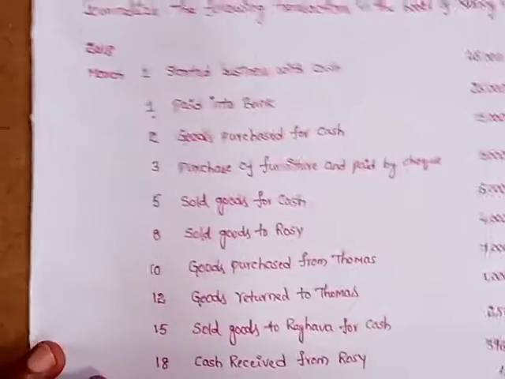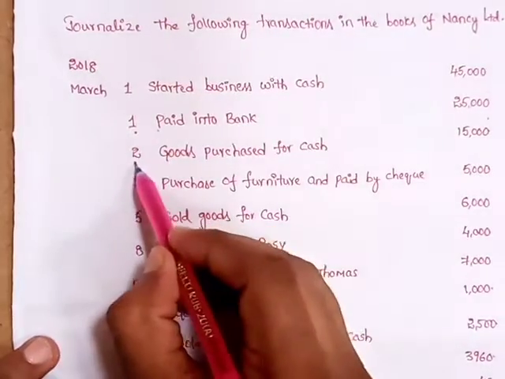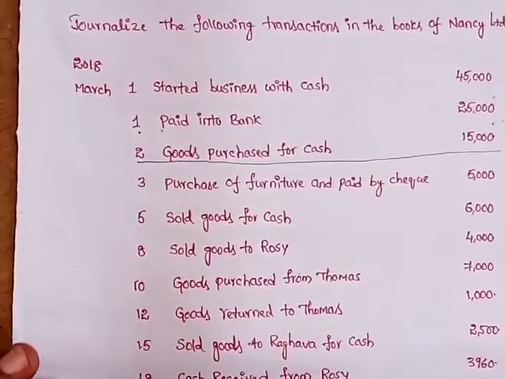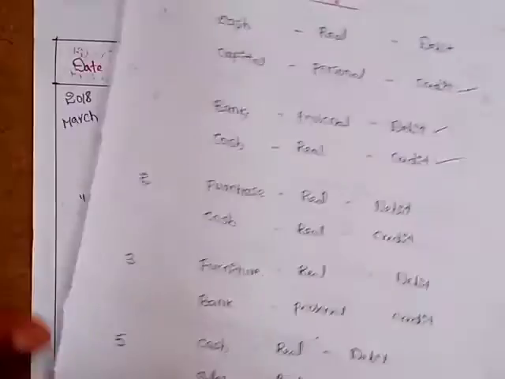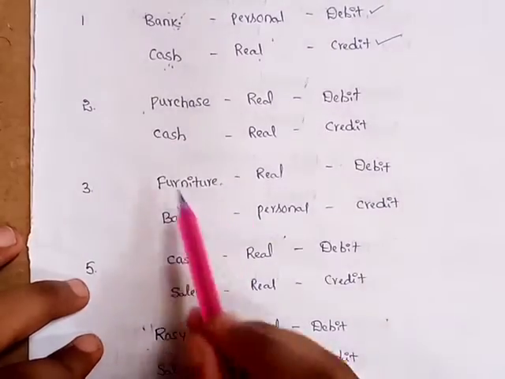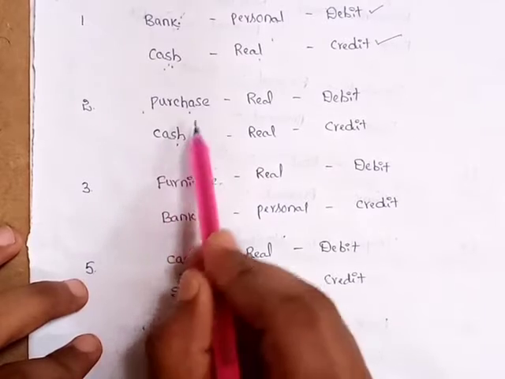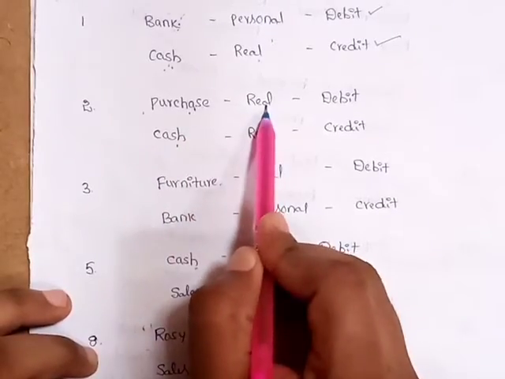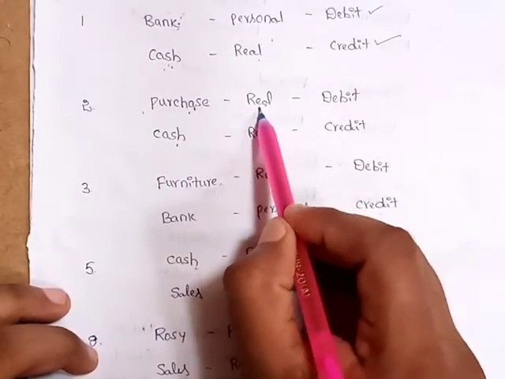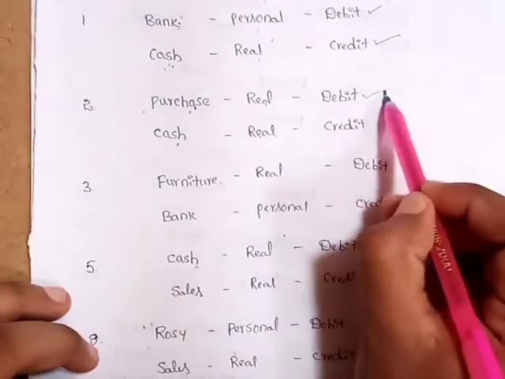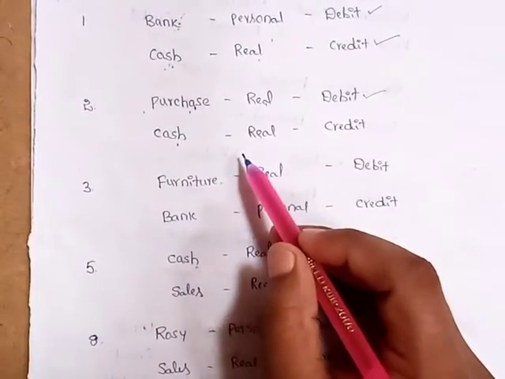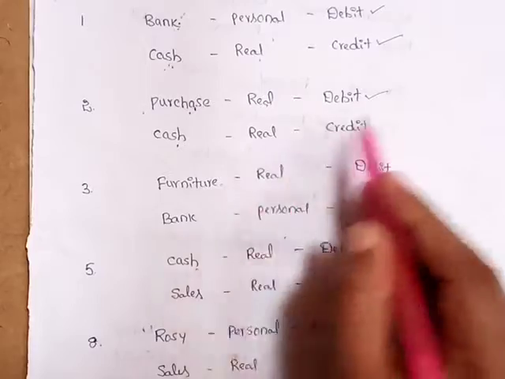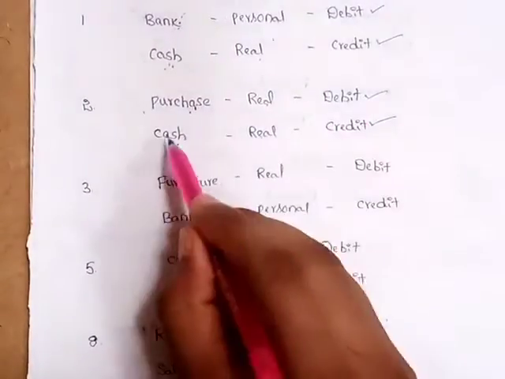Next transaction is March 2nd, goods purchased for cash 15,000. In this transaction two aspects are involved. One is purchase, the second is cash. We are purchasing goods, so goods is an asset, that's why it is a real account, and cash is also a real account. When we purchase goods, goods come into the business, that's why it is debit. And when we purchase goods, we must pay cash, so cash goes out from the business. According to the real account, what goes out is credit. So purchase is debit, cash is credit.